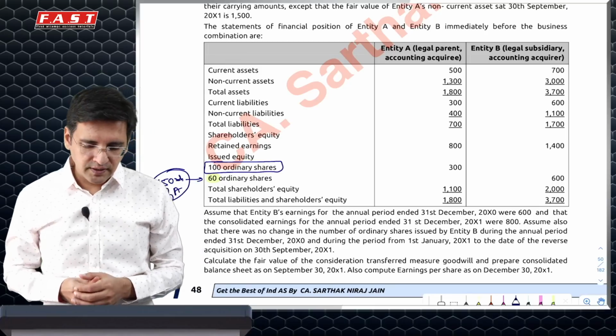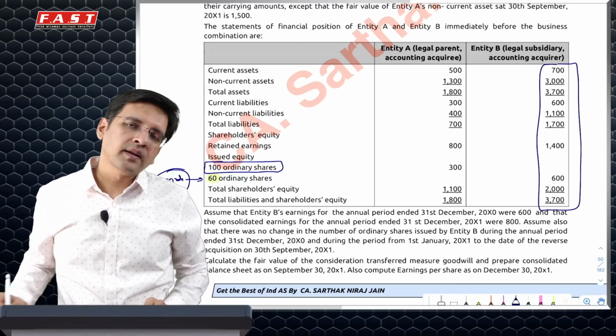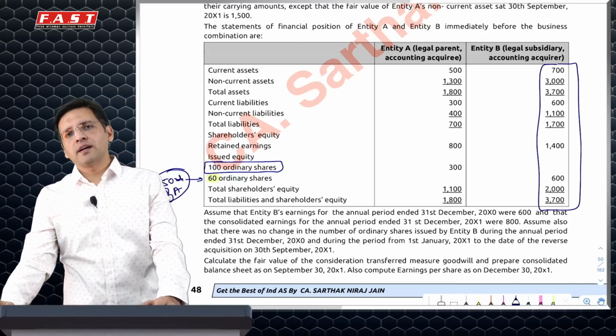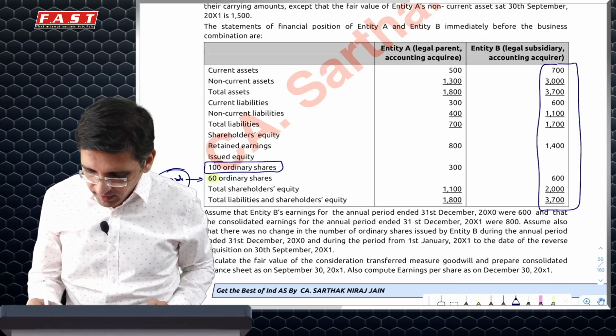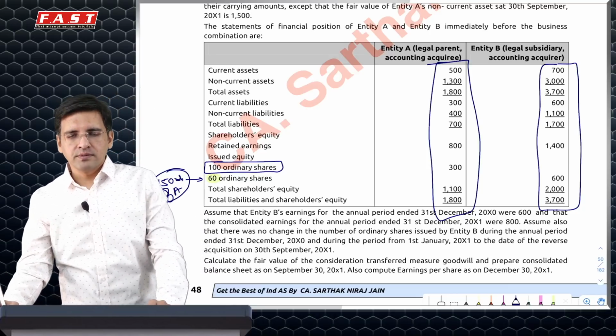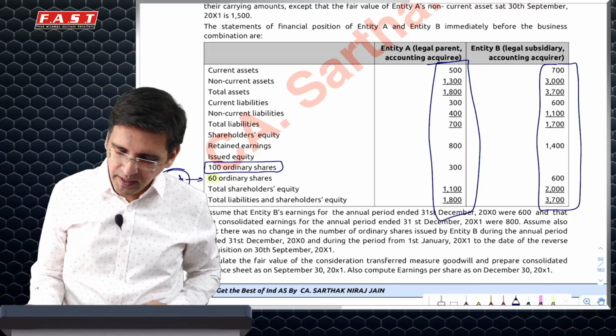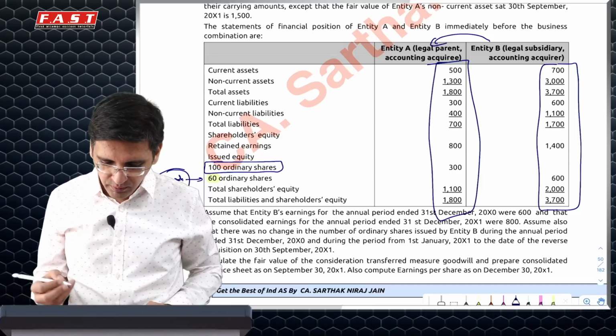In reverse acquisition, all assets and liabilities of the accounting acquirer, the legal acquirer, will be taken at carrying amount. My assets and liabilities will be taken at fair value. What is most important is PC. How do we calculate the PC? We will say, had B acquired A, what it would have given to A.